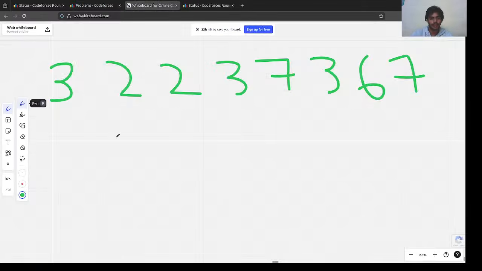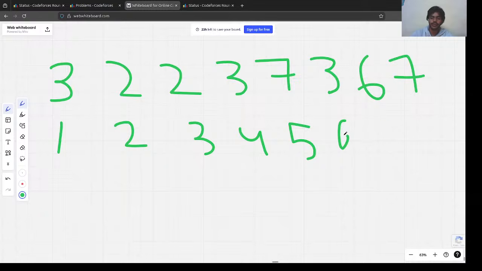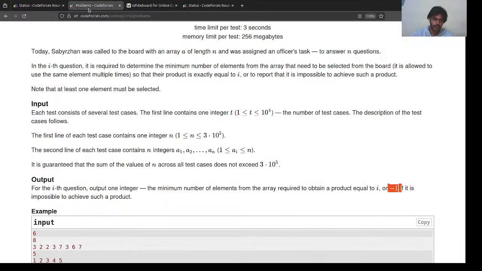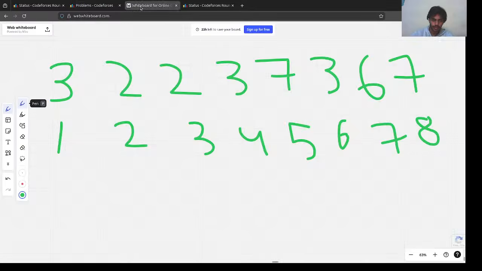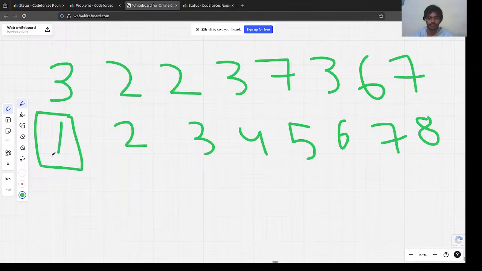Okay, great. So how many questions do we have? Let's say we have this array. We have 1, 2, 3, 4, 5, 6, 7 and 8 elements, so we have 8 questions. For question number 1, we have to find whether we can choose some elements here such that their product is equal to 1. Can we choose it here? No.